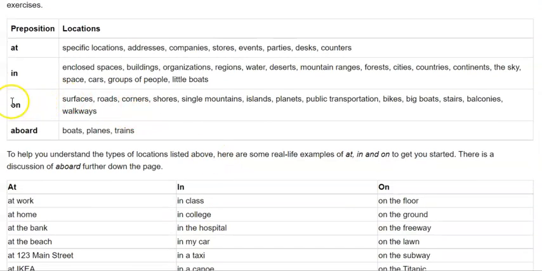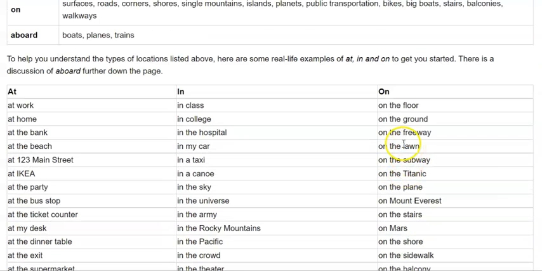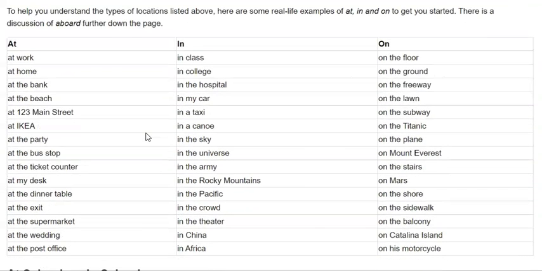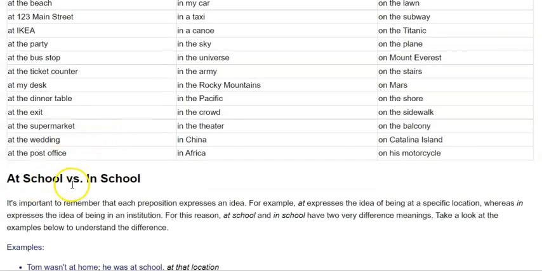And on can be used, most of the time, for surfaces, like on the floor, on the ground, on the freeway, on the lawn. These are the key things to remember. But there are some disclaimers I'll talk about. Most of the time, at can be used for a specific location, in for an enclosed space, on for a surface, and aboard for particular boats, planes, or trains. Now, the first disclaimer I'm going to talk about is at school versus in school.